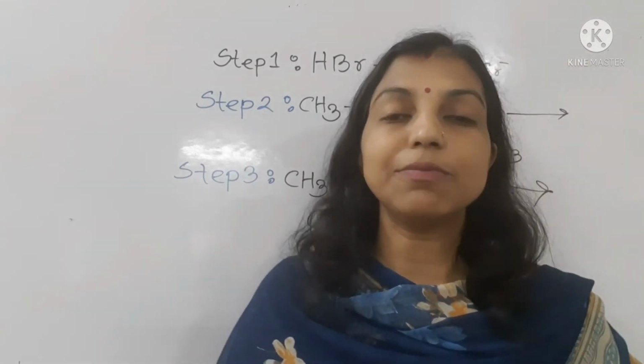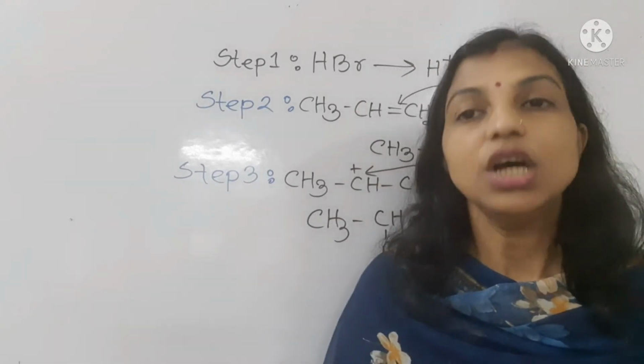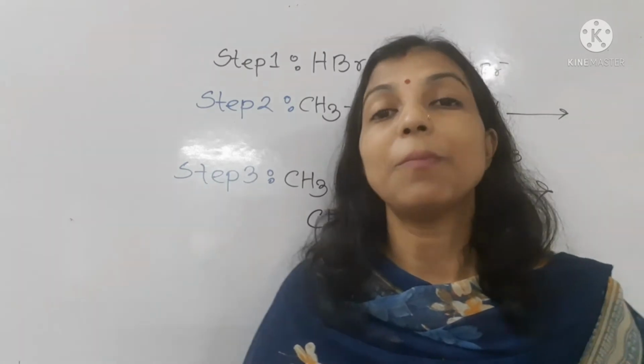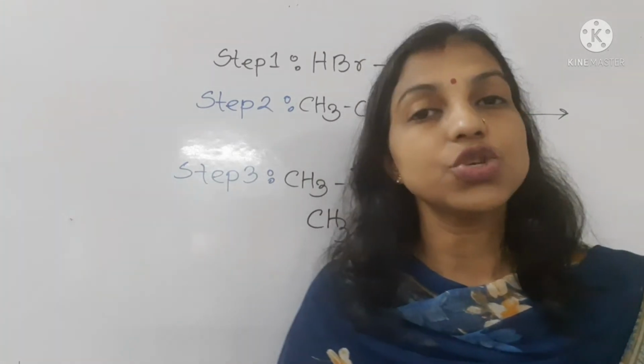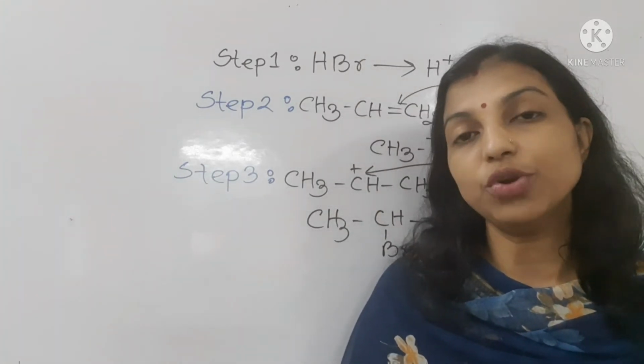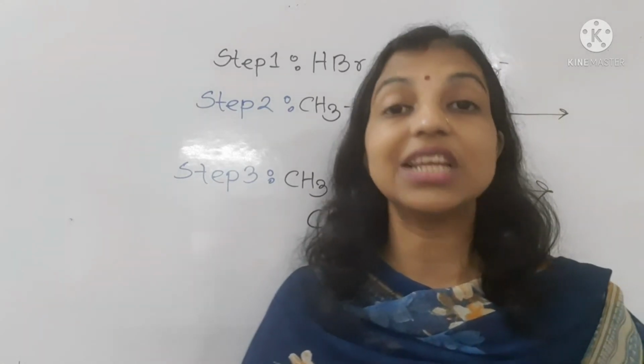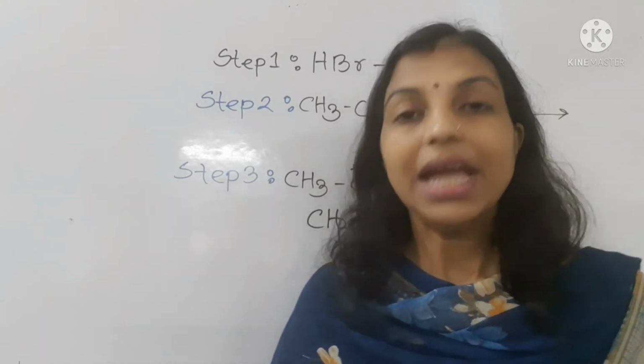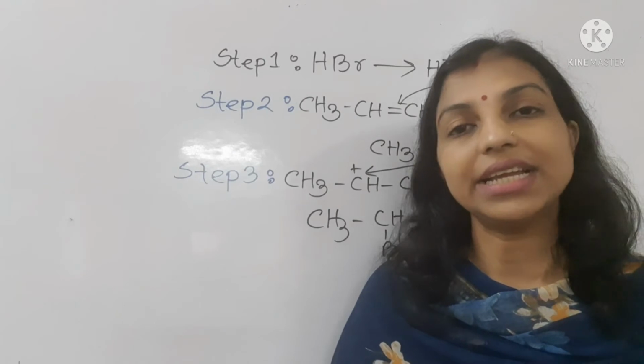As this rule takes place in presence of peroxide, another name of this rule is the peroxide effect. Actually, in the anti-Markovnikov rule, the reaction takes place by a free radical mechanism. In that case, a bromine free radical is formed.